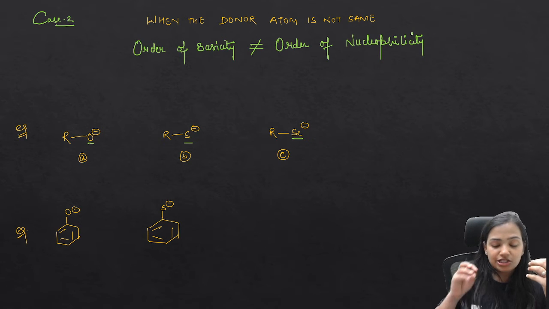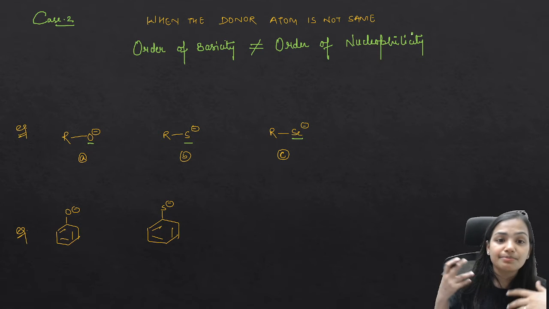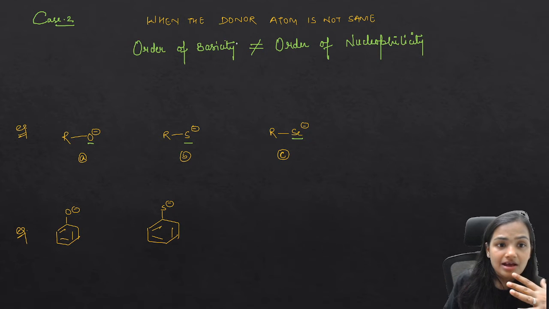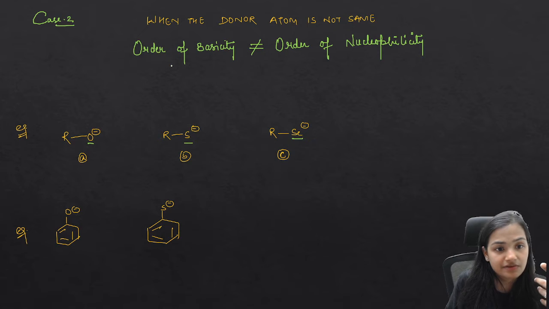Because a species, to act as a base, has to form a strong bond with H positive. If I have O negative, S negative, Se negative, this is a small size atom, and as we go down the group the size increases.